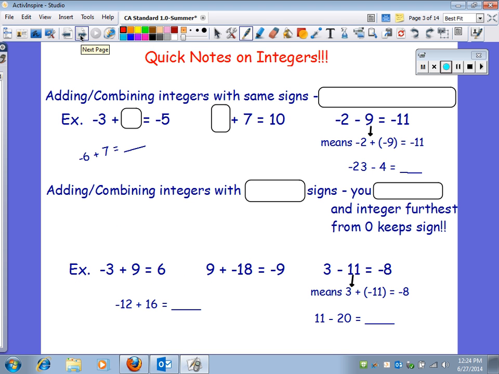Some quick notes on integers, just in case you forgot how to add and subtract integers from 8th grade or whatever. We've got just some examples here for you.